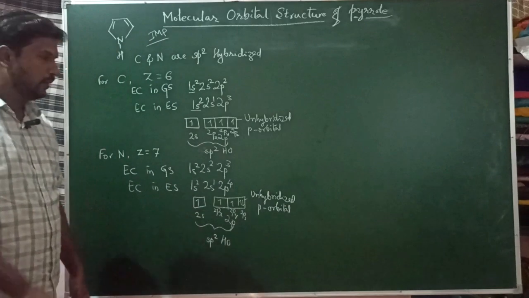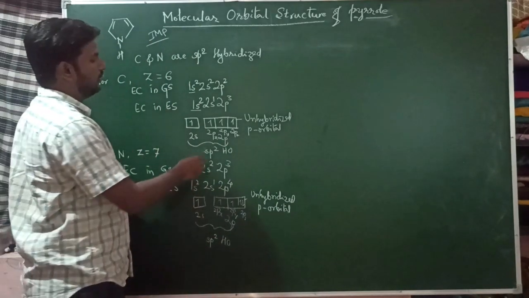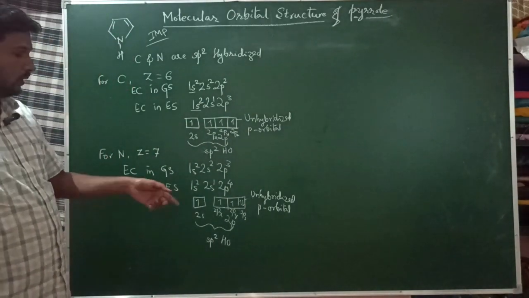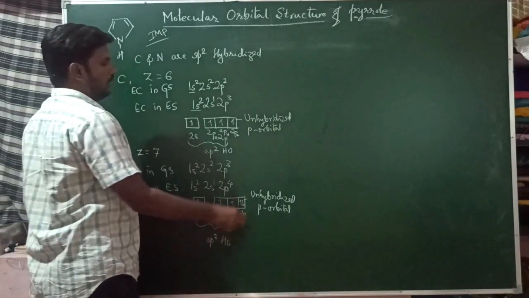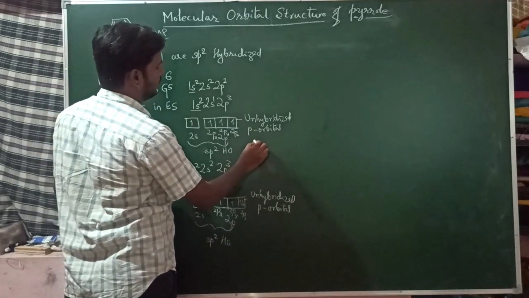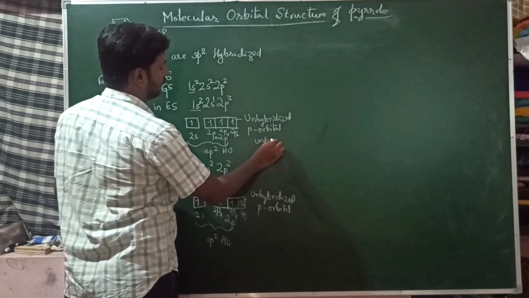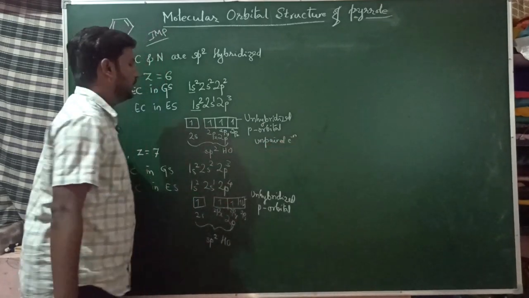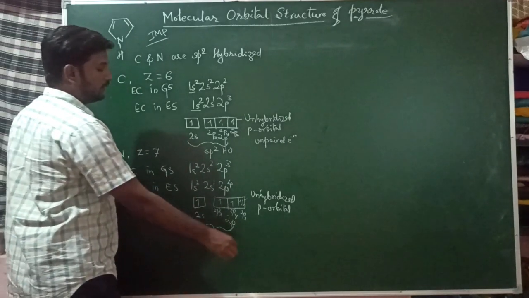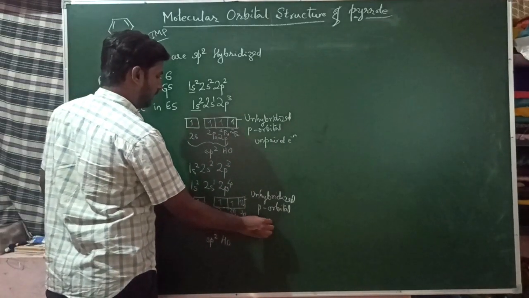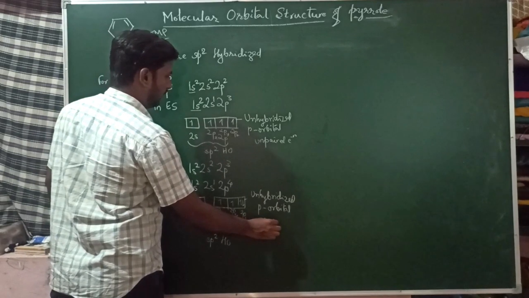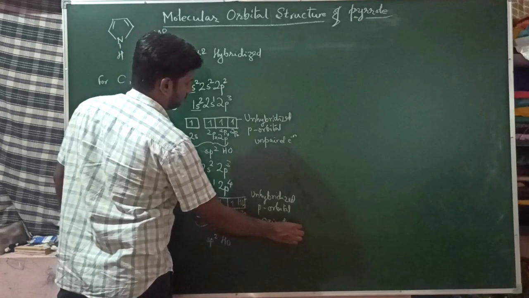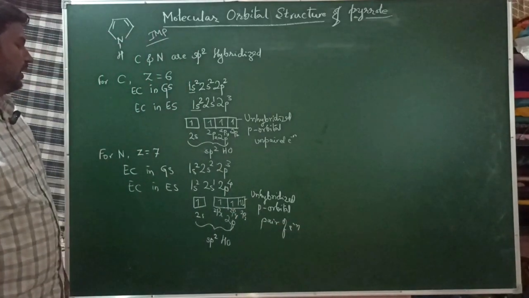In the case of carbon, there is one unhybridized p orbital containing a single, unpaired electron. In the case of nitrogen, there is also one unhybridized p orbital, but it contains a pair of electrons.